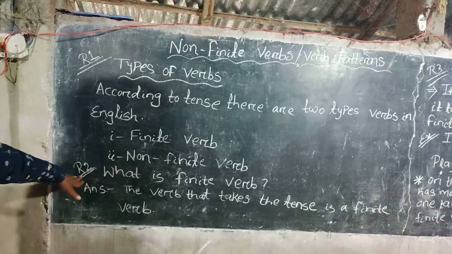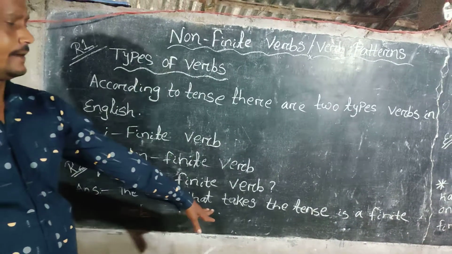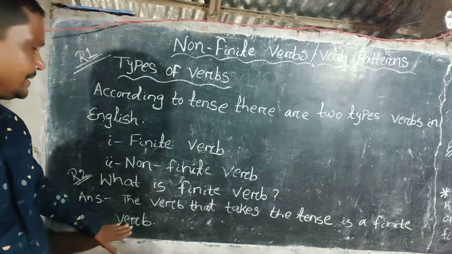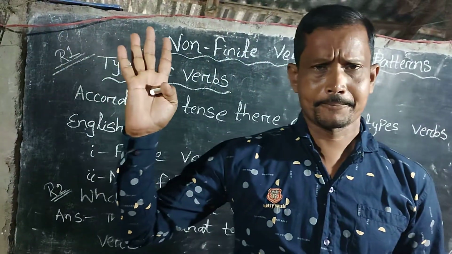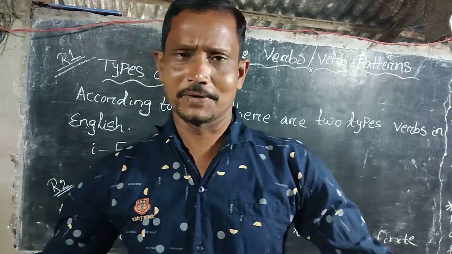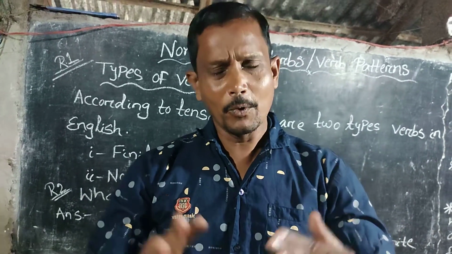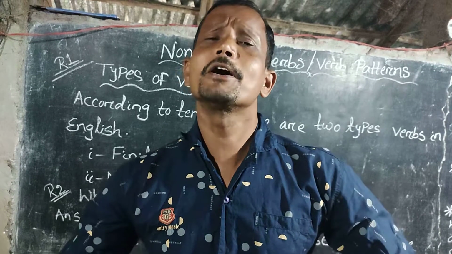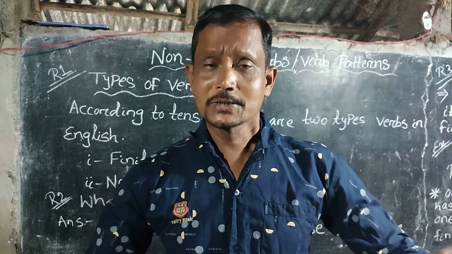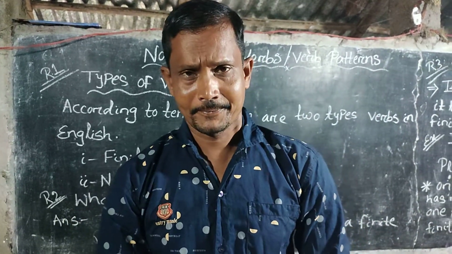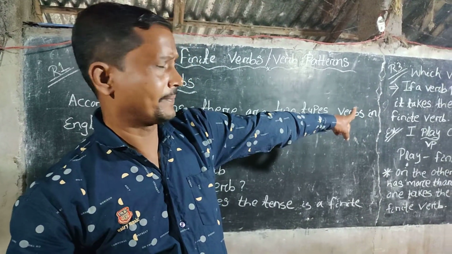Rule number 2, what is finite verb? The verb that takes the tense is a finite verb. The definition is clear. Now a question arises, which verb takes the tense? There are so many verbs in English. So which verb takes the tense? To know the reply, we shall proceed towards rule number 3.